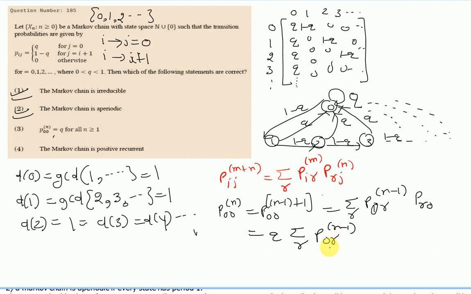Fine. Now what does P0r(n-1) say? This is your transition probability.